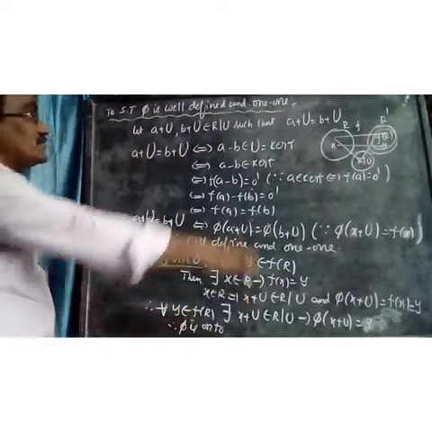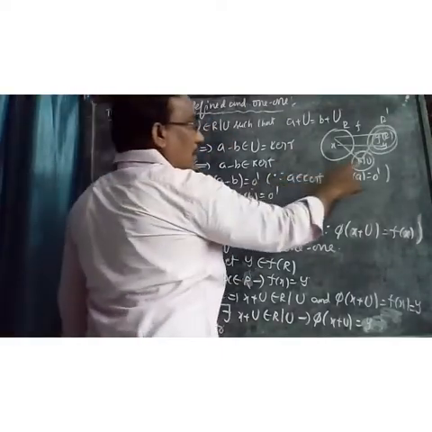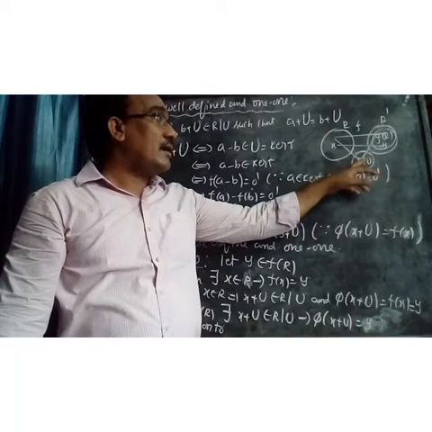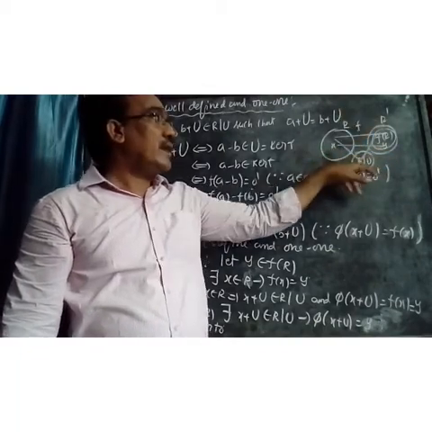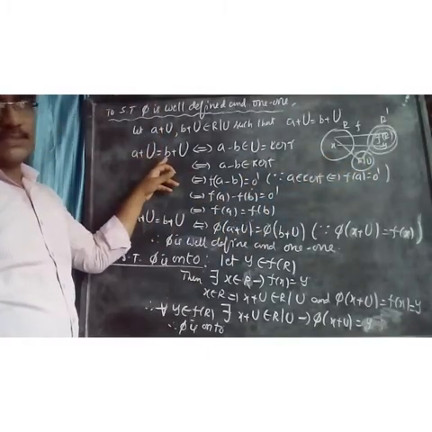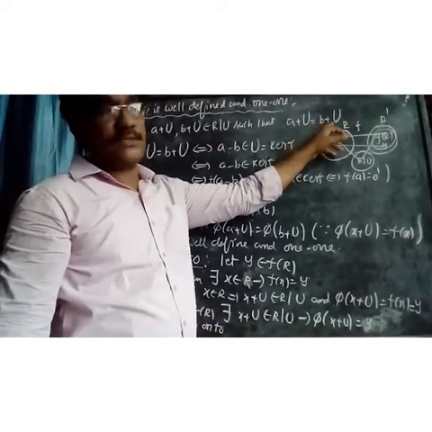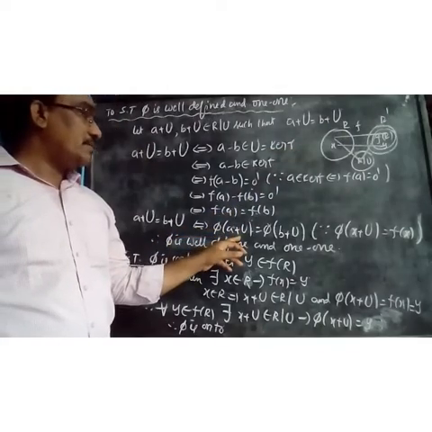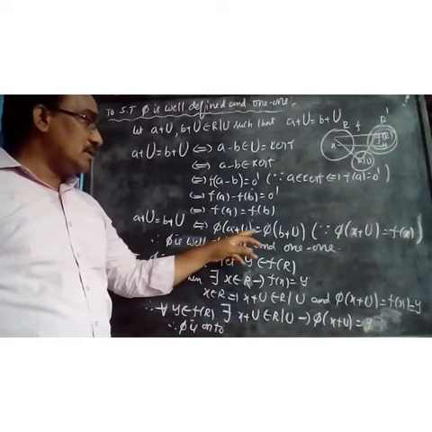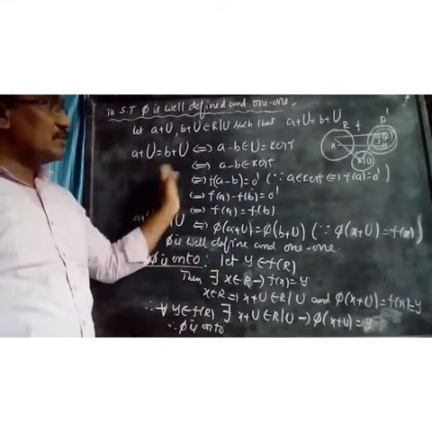So first I show that pi is well defined and one-one. What is the mapping? It is from R by U to F of R. We have to show that it is well defined. Well defined means we take two elements a plus U, b plus U belonging to R by U such that a plus U equals b plus U. I prove that pi of a plus U equals pi of b plus U. Then pi is well defined. If you take pi of a plus U equal to pi of b plus U and show that a plus U equals b plus U, then pi is one-one. Both are converse only.